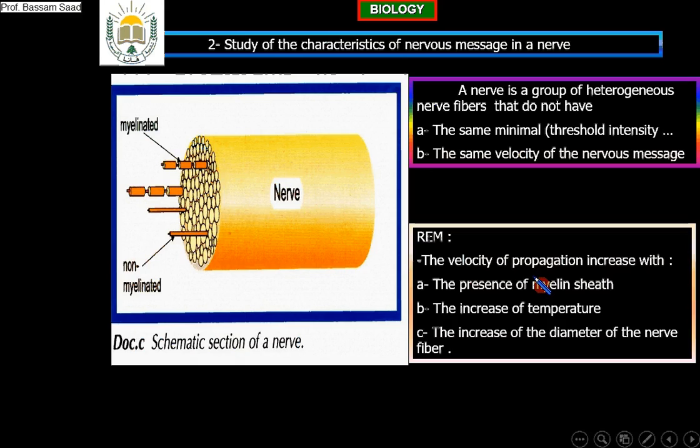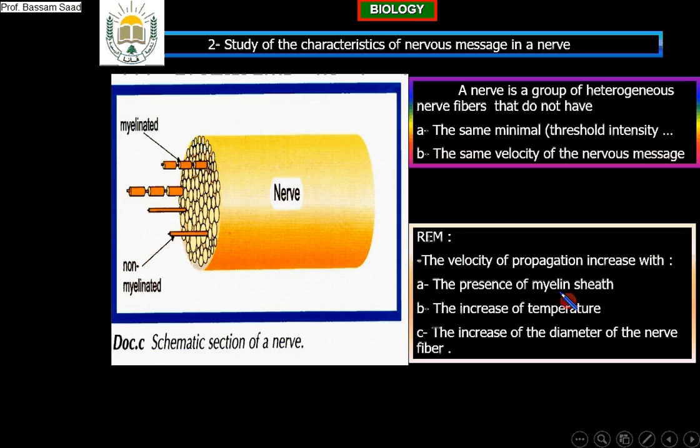If myelin sheath exists, this will increase the velocity of the propagation, and it will also increase with the increase in temperature. Suppose we have two identical fibers, but one of them is at 30 degrees centigrade, the second at 37 degrees centigrade. The one at 37 degrees centigrade will transport more rapidly. The velocity of the action potential in it will be greater than in that at 30 degrees centigrade.